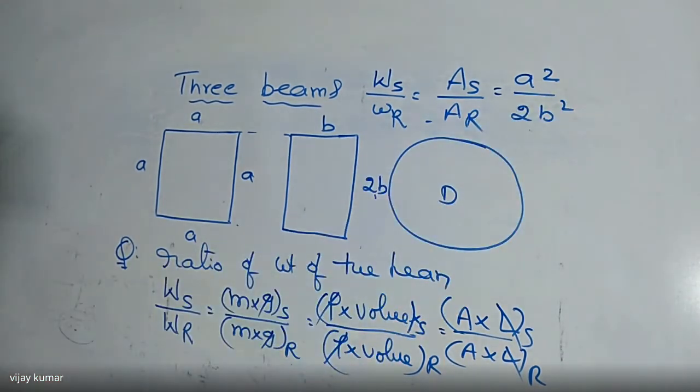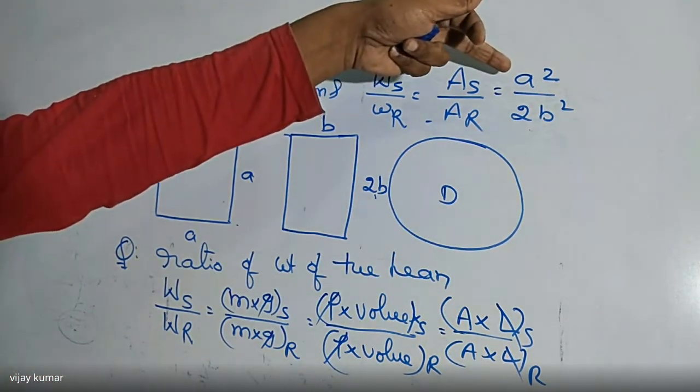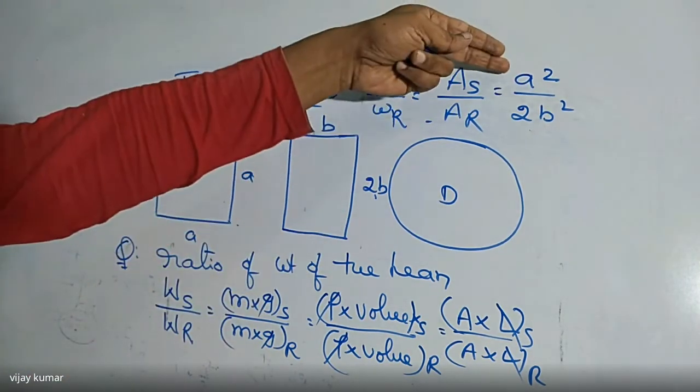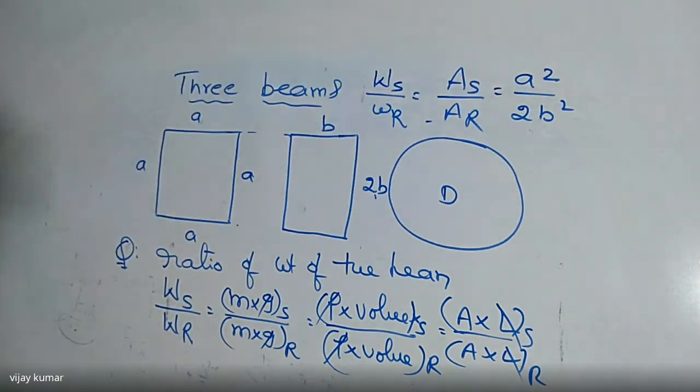If you want to find the ratio, then we have to find the relation between A and B. Then we can substitute, and we can get the ratio between the weights of the square and the rectangular section also.